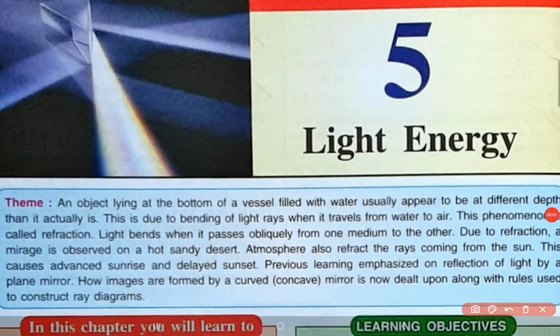This video is for class 8 physics, and in this video we are discussing light energy from chapter number 5. So let us start with the first topic from your book, which is speed of light in different media.